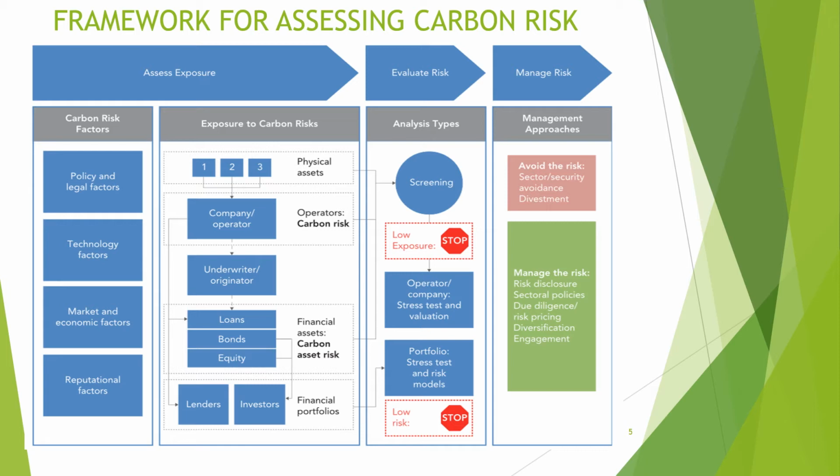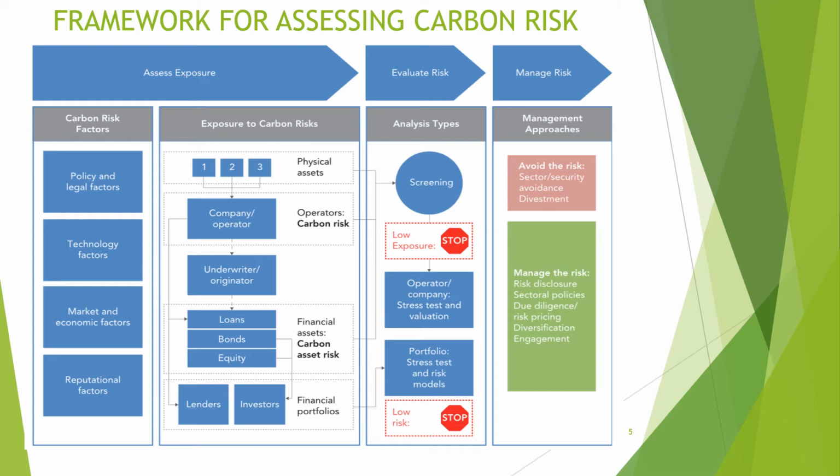The second approach is to manage the risk, which is through risk disclosure. You can disclose the risk and you can manage it. Or you could have sectoral policies, in which in some sectors you would accept high risk, and in some other sectors you would accept lower risk.